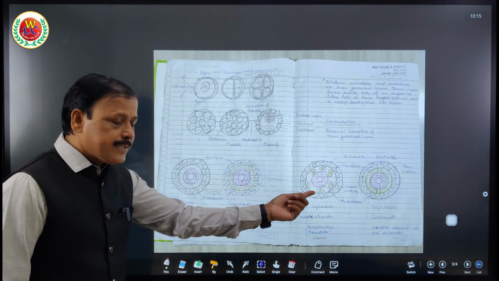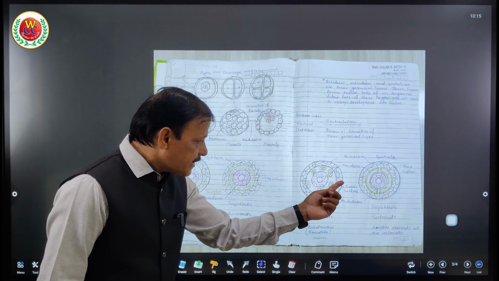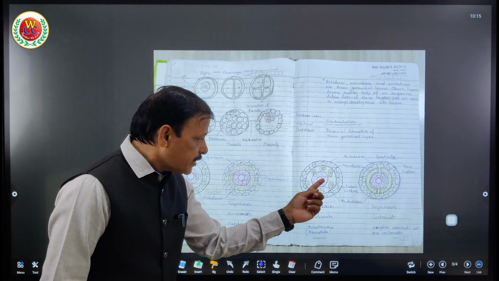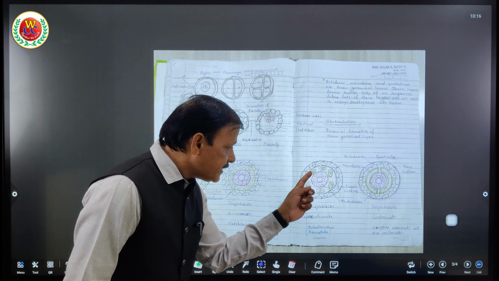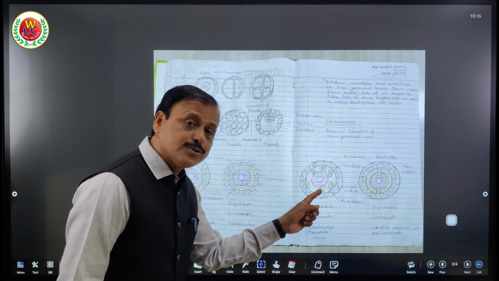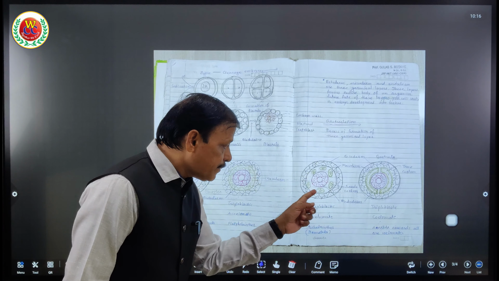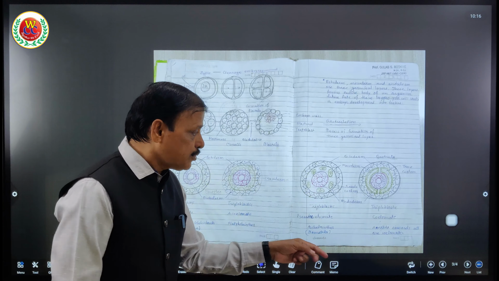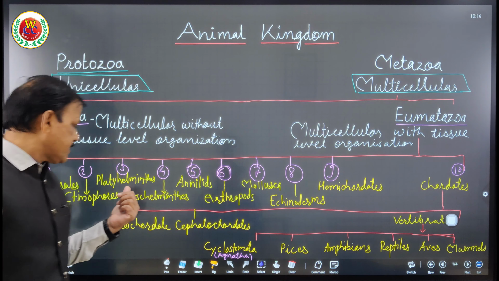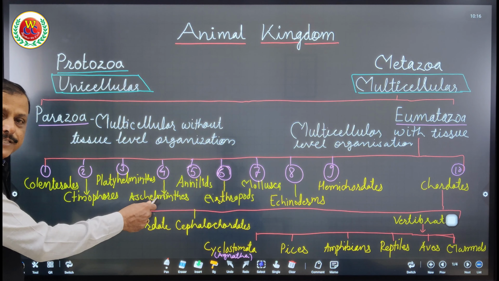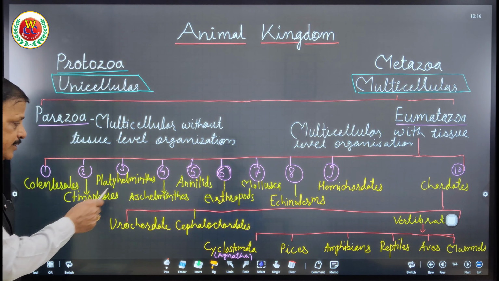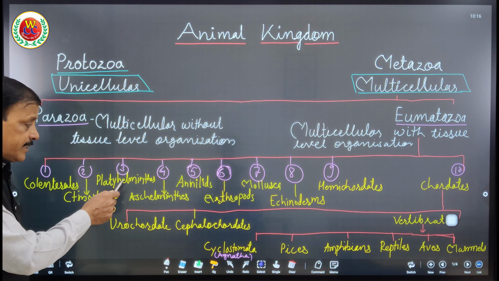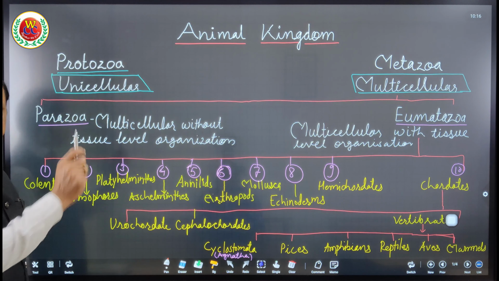Now for Aschelminthes, let us observe this diagram. See here, this is the diagram where you can see there are three layers: ectoderm, mesoderm, endoderm, triploblastic. But see, in the mesoderm, a fragmented cavity is known as pseudocoelom. Hence, this type of embryo development stage is called triploblastic pseudocoelomate. These Aschelminthes are triploblastic pseudocoelomate. Once again: Porifera, Coelenterata, Ctenophora, diploblastic acoelomate; Platyhelminthes, triploblastic acoelomate; Aschelminthes, triploblastic pseudocoelomate. I hope you got it.